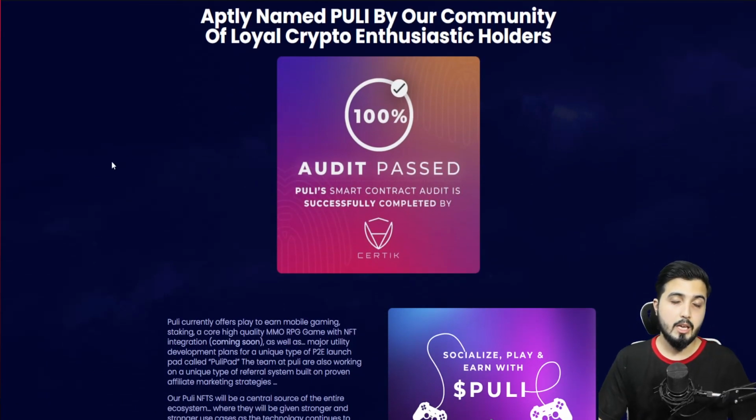So they have passed their audit from CertiK. They have been completely verified. They're on the Binance Smart Chain. They're verified on there too, and they have passed their audit from CertiK, which is considered one of the best audits in crypto.